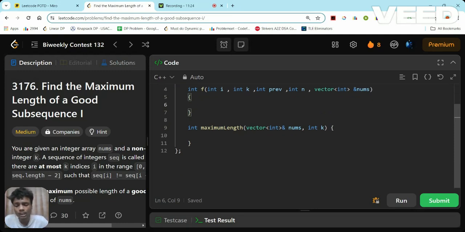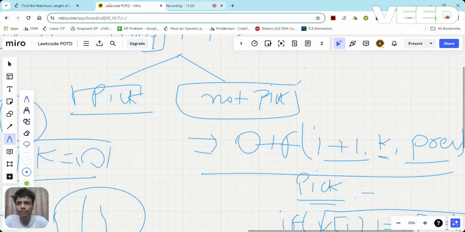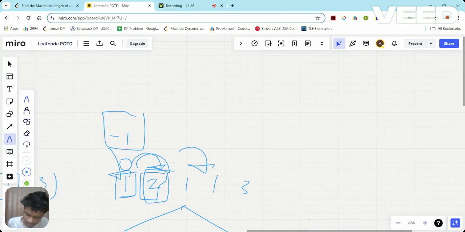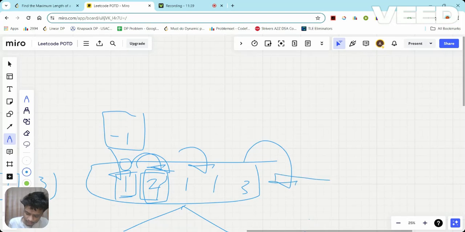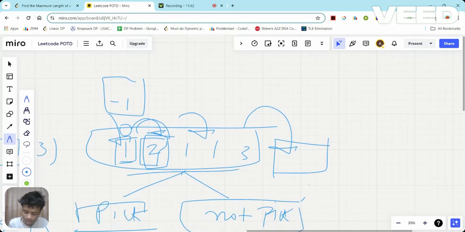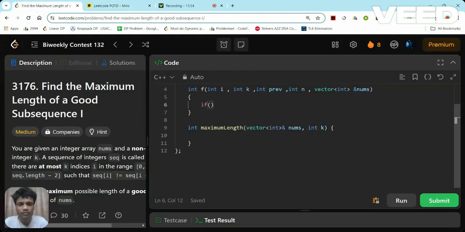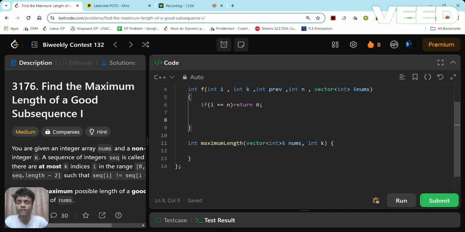Okay. Now what would be the base case? I forgot to write the base case here. The base case would be: if I reach here after picking or not picking all the elements of the array, can I pick anything? No. So in that case, if I reach the end of the array, simply return zero. So this will be the base case. It was pretty simple. If i is equal to n, simply return zero. That's it.